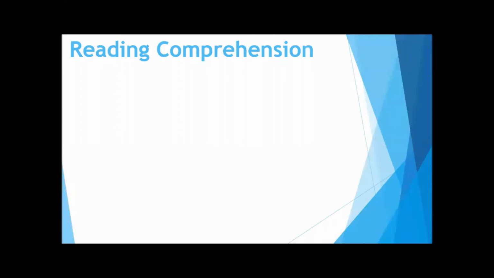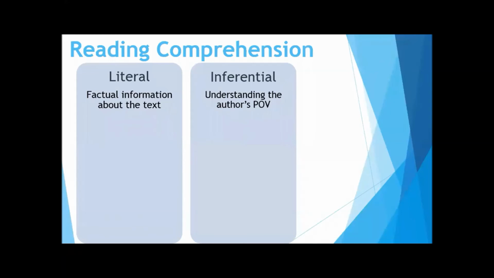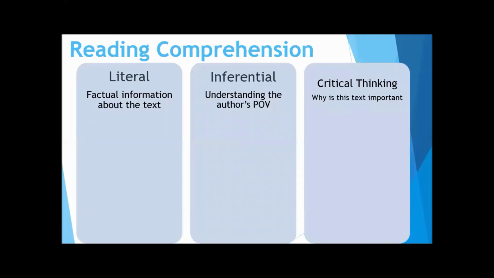All right, so we have the reading comprehension. Remember, our first level is literal, second inferential, third critical thinking. So we're thinking about facts in the text. We're thinking about point of view of the author and all that goes with that. And how is this important? Again, this is a quick overview. We can get into a deep discussion about the literal, inferential, and critical thinking of this specific text. For the purposes of this video, I'm just going to give the main ideas and the main points.